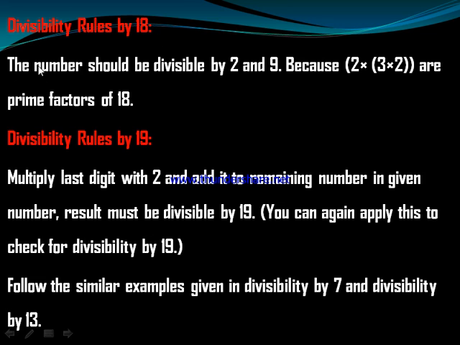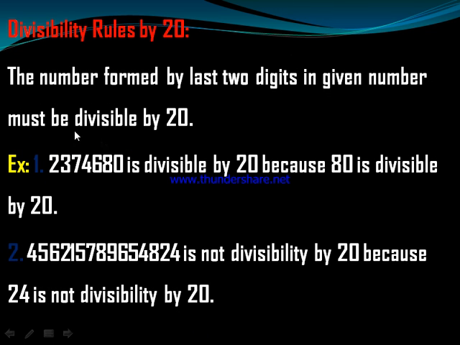Divisibility rule by 18: the number should be divisible by 2 and 9, because 2 times 3 times 3 are the prime factors of 18. Divisibility rule by 19: multiply the last digit by 2 and add it to the remaining number. The result must be divisible by 19. You can apply this to check for divisibility by 19. Follow the similar examples given in the divisibility by 7 and divisibility by 13.